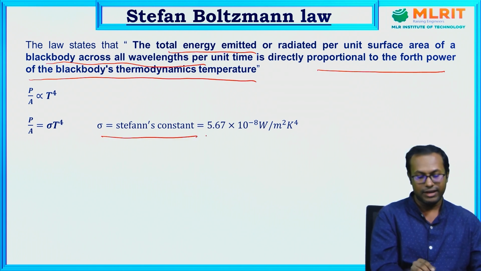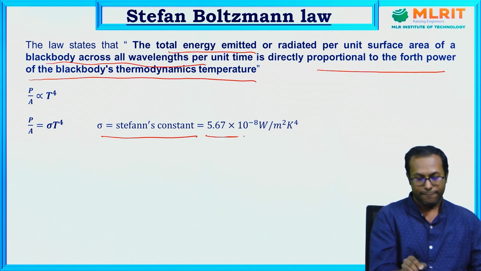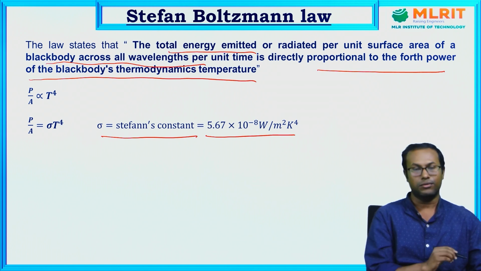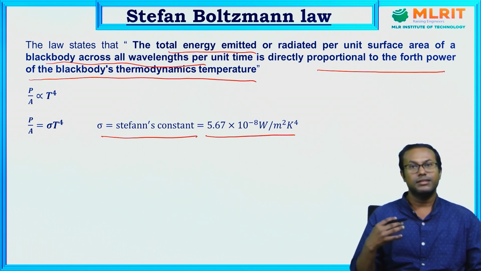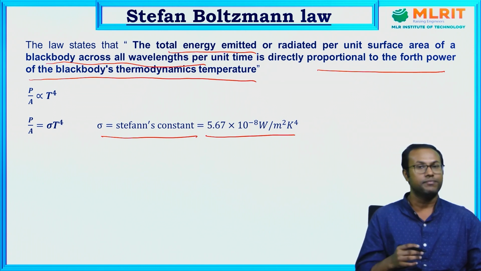The proportionality constant is the Stefan constant. Its value is 5.67 times 10 to the power minus 8 watt per meter square Kelvin to the power 4. So these are some of the laws or explanations proposed by scientists to explain the black body radiation spectrum.